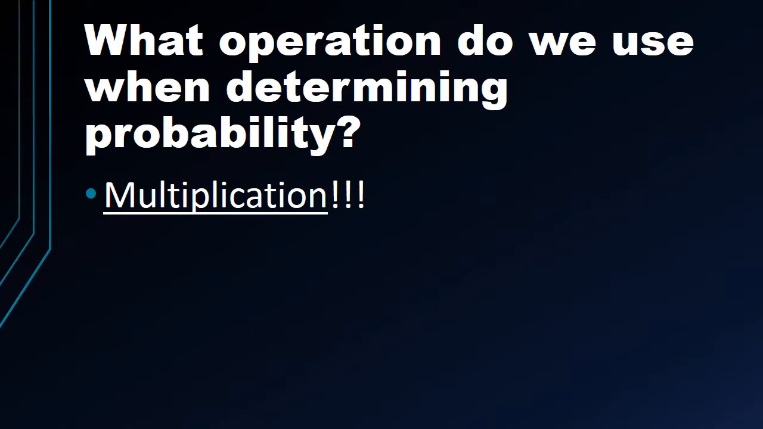So what operation do we use when determining probability? We use multiplication. So when you're multiplying, you're going to multiply your fractions together to get the probability.